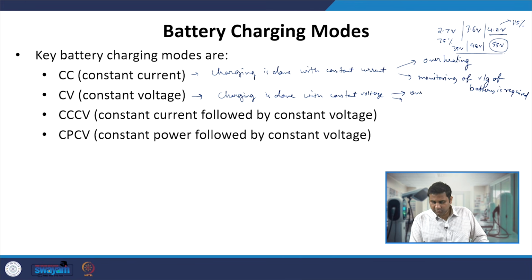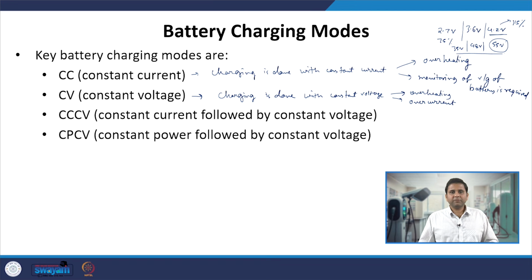One is obviously overheating, and this overheating may arise due to the overcurrent during the initial charging process. That means whenever there is a huge difference between the charger output and the battery voltage, a huge inrush current will flow from the charger to the battery, and that is the problem of constant voltage: enormously high current at the initial stages of charging.